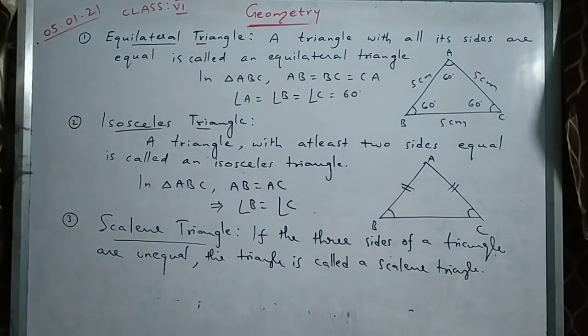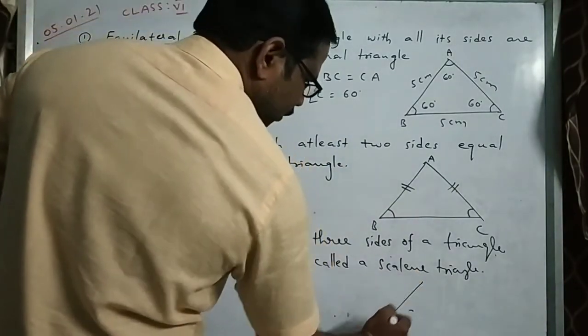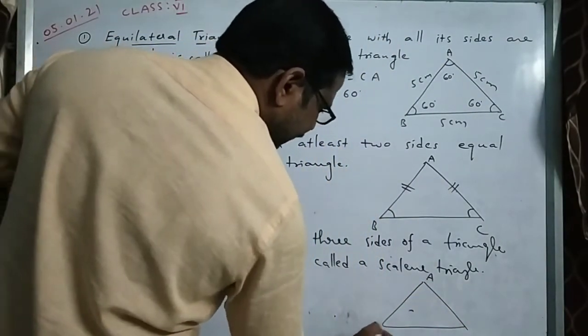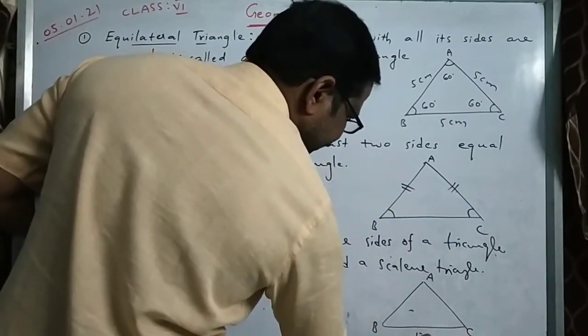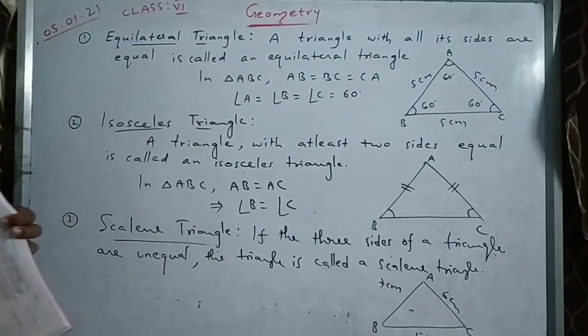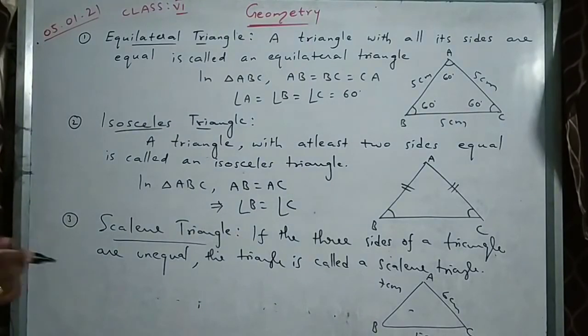That means no two sides are equal here. All the sides are different. A, B, C, like 5 cm, 6 cm, 7 cm. All the three sides are different. Angles are also different. Okay? That we will see later. That is about classification according to sides.